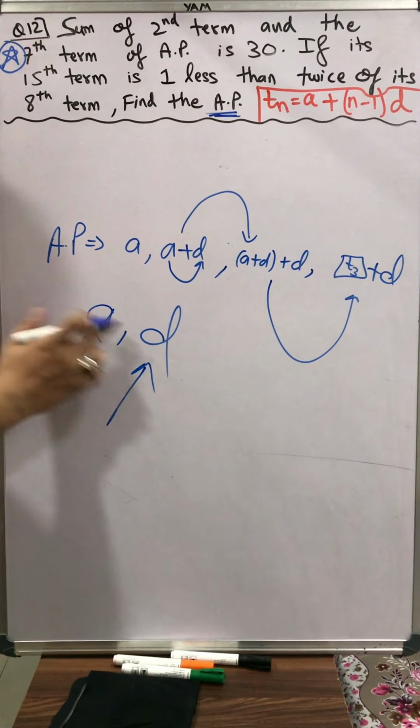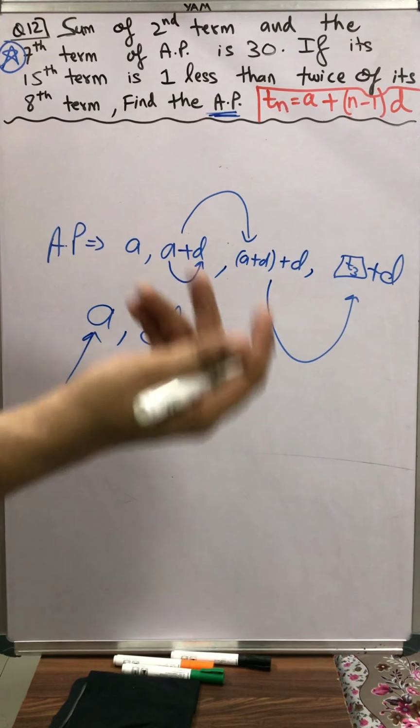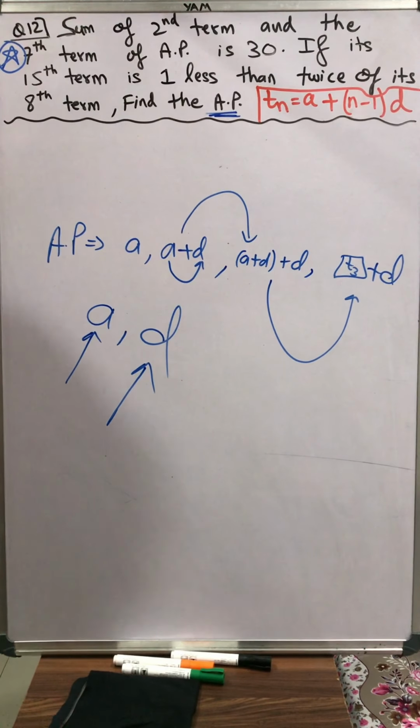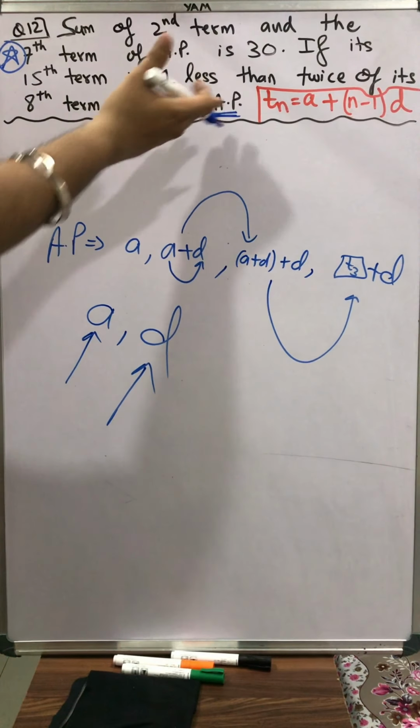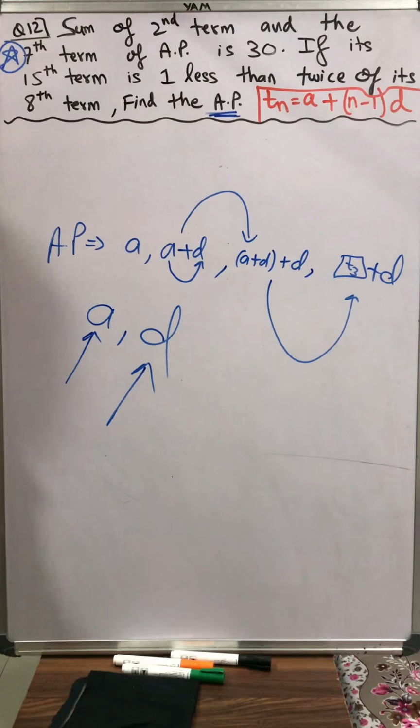We just have to find the values of A and D. Then it's a matter of 1 minute to form the AP, which we will see afterwards.